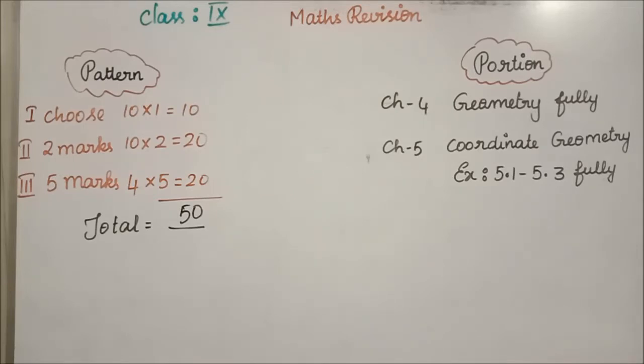Next, when we come to the second subdivision, that is 2 marks. I will be giving you 13 two-mark questions. You have to attend only 10 two-mark questions. You will be having choice. In the third subdivision, I will be giving you 5 marks questions and you have to attend 5 of them. Only one choice is there in 5 marks. Clear? So the total marks you are going to write for your exam is 50 marks.